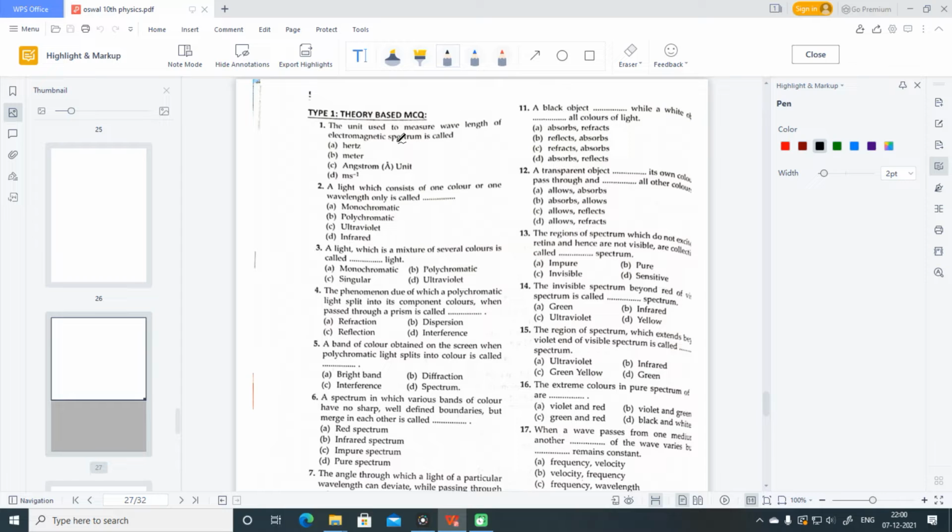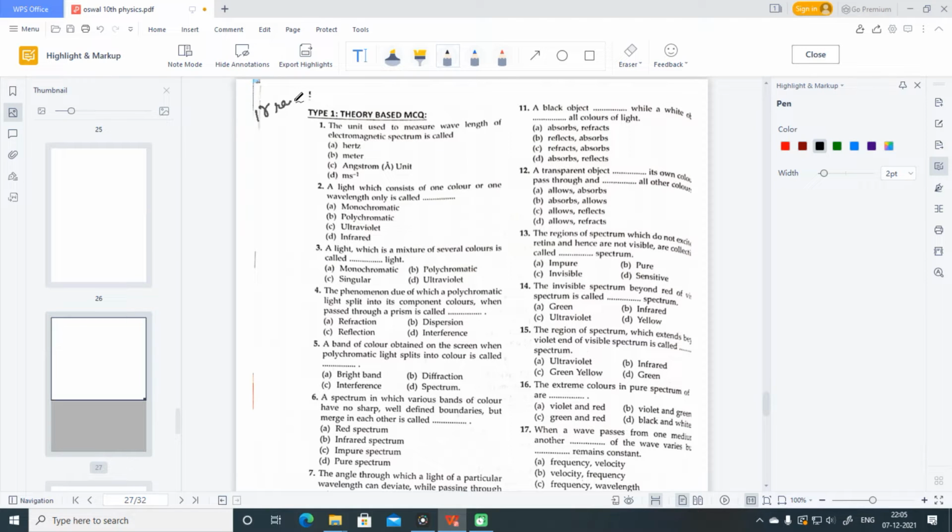Today in this lecture, as per your demand, I have brought to you some MCQs based on the electromagnetic spectrum. The electromagnetic spectrum is composed of 7 kinds of waves: gamma rays, X-rays, ultraviolet rays, visible light, infrared radiations, microwaves and radio waves. If we try to arrange them in the increasing order of their wavelength, their order is defined as,